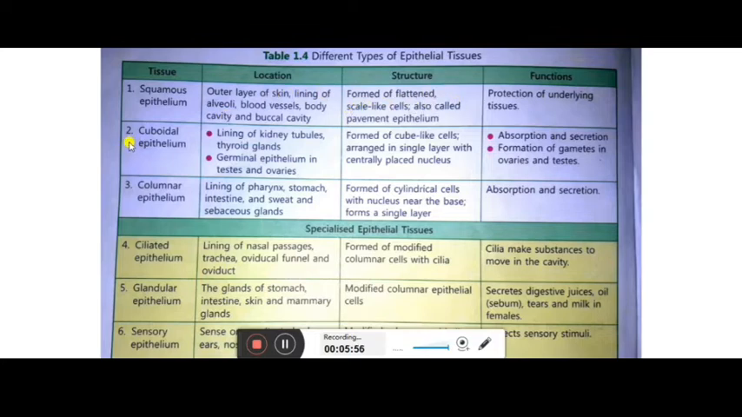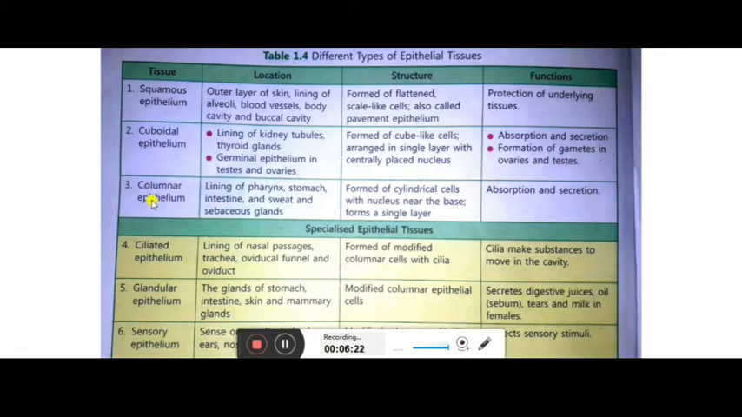Then the another one is the cuboidal epithelium. That is the lining of kidney tubules, thyroid glands, and germinal epithelium in the testes and the ovaries. That means they are found in the reproductive organs. And what it does? Absorption and secretion and formation of the gametes in ovaries and the testes. That means male and female reproductive cells.